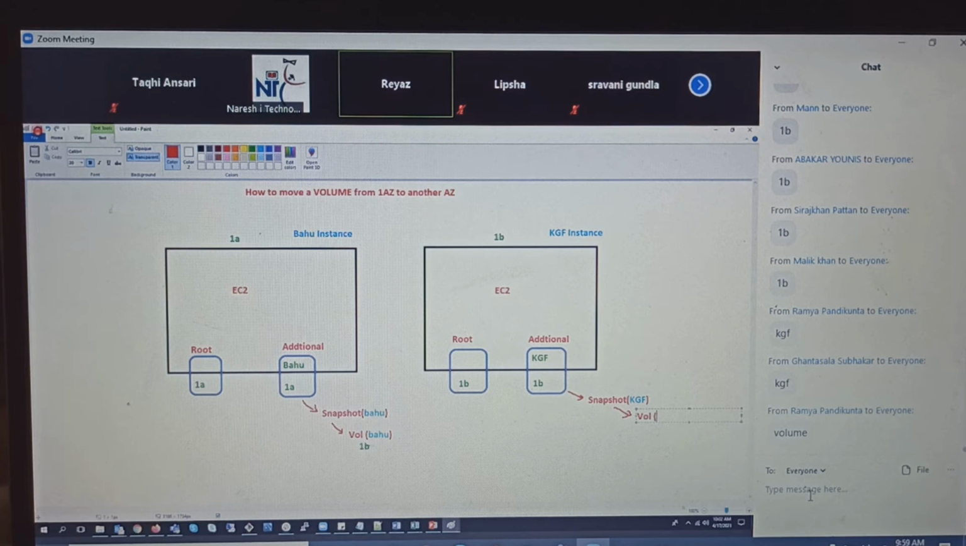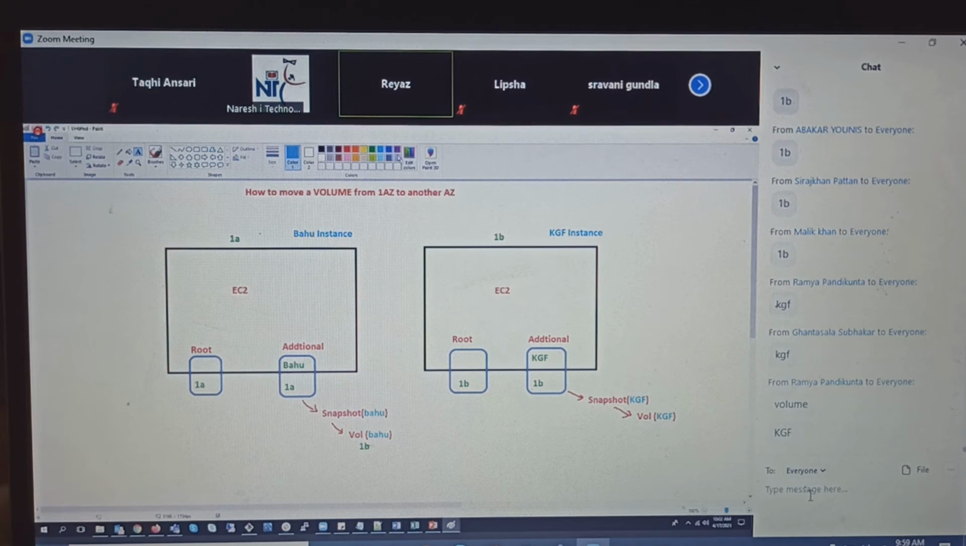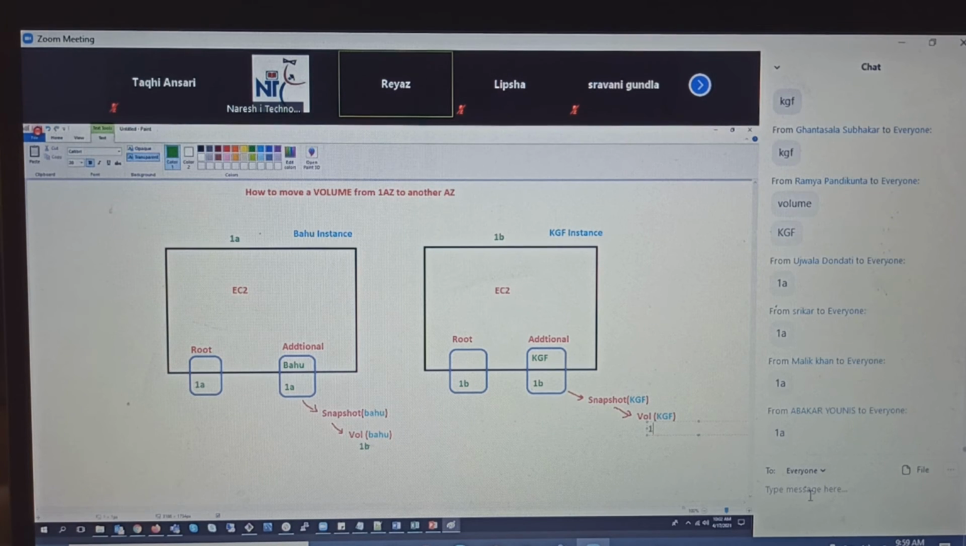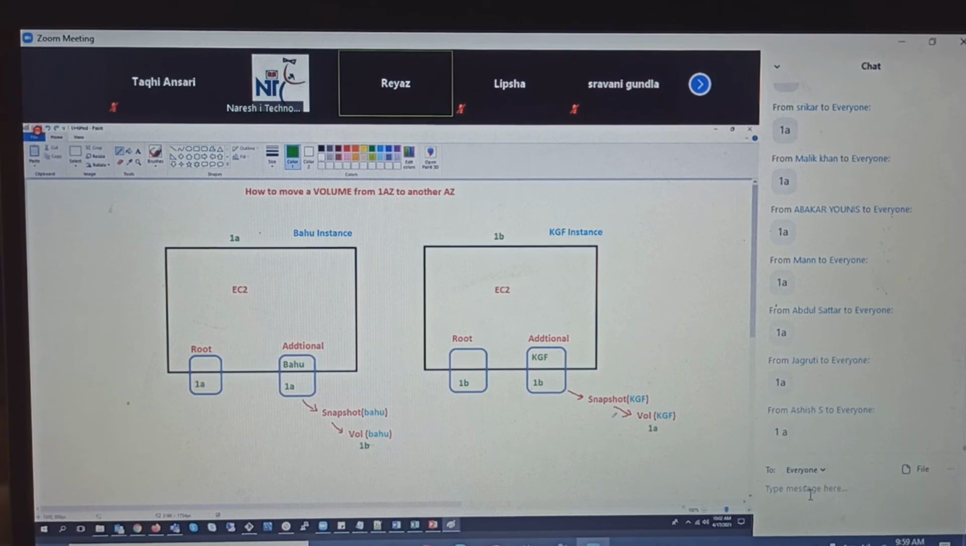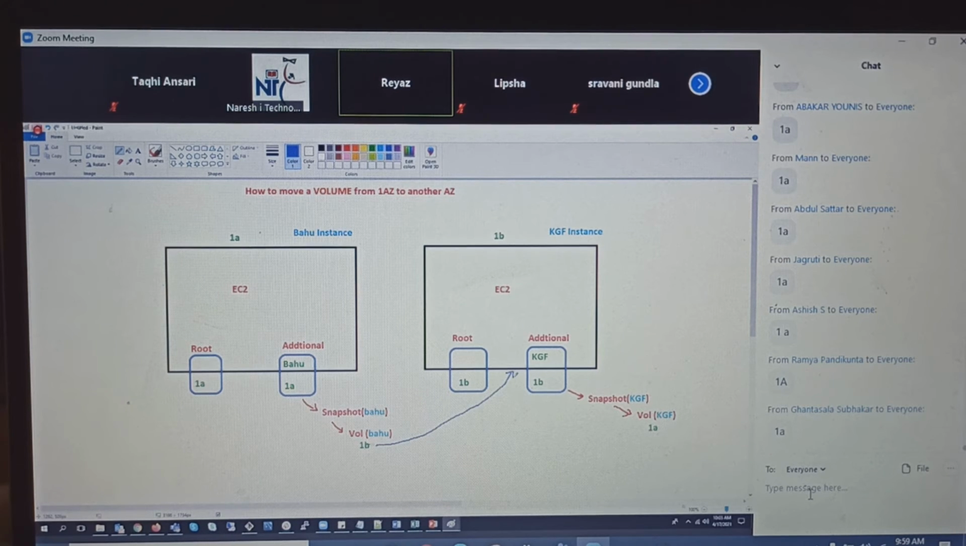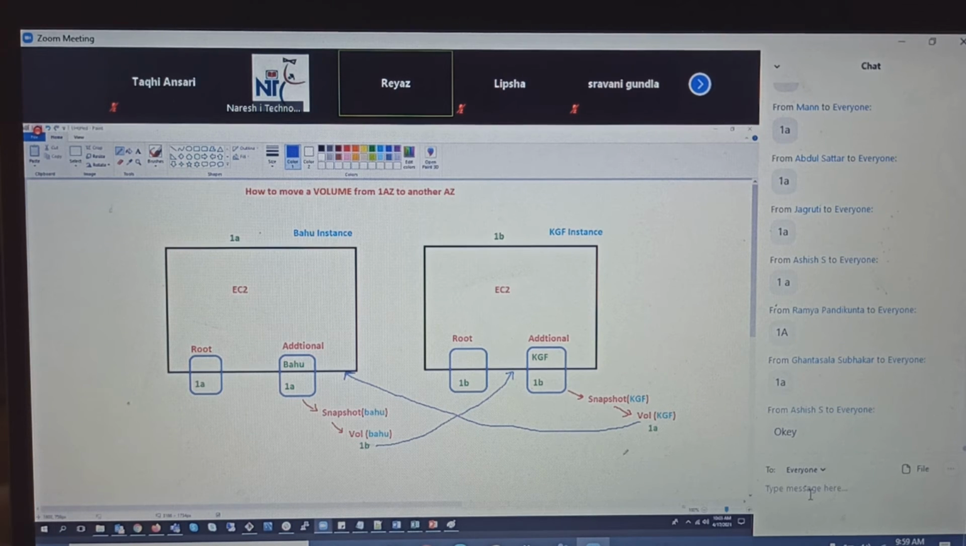And this volume has what movie here? KGF. And this volume should be in which availability zone now? 1A. And simply what you do is, this 1B volume, you attach it here, and this 1A volume, simply you attach it here. So this is how you move. This is how you move the volume from one availability zone to another availability zone using the snapshot concept.